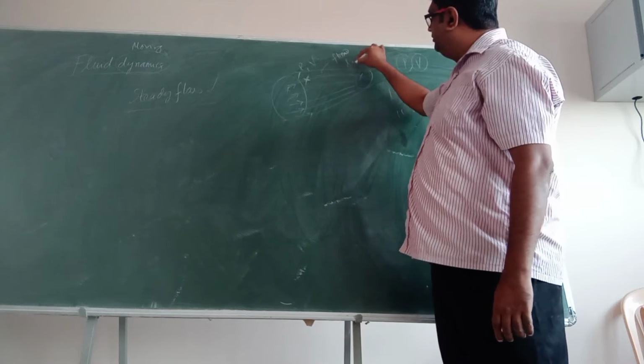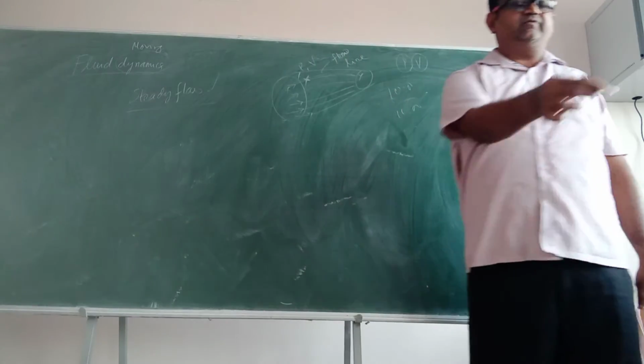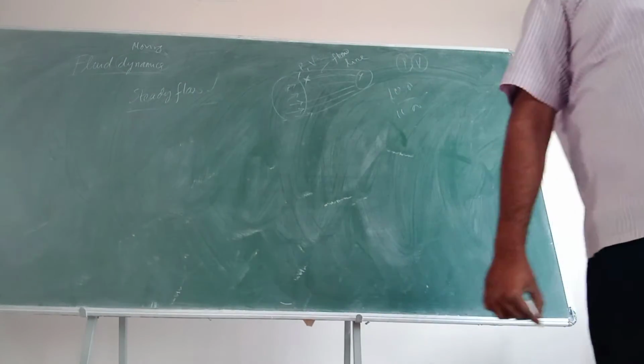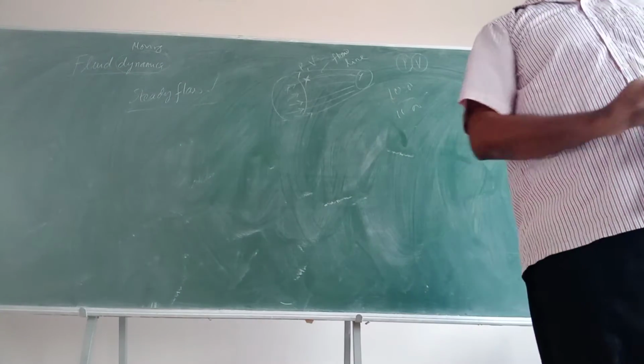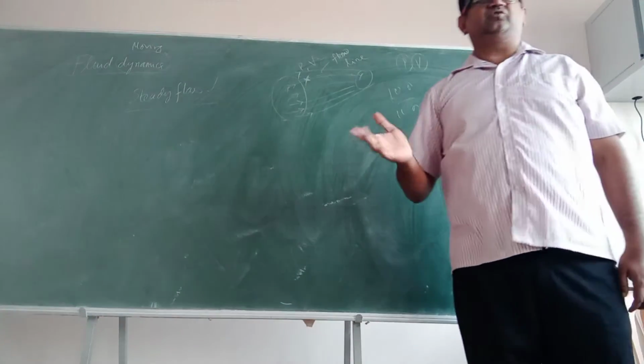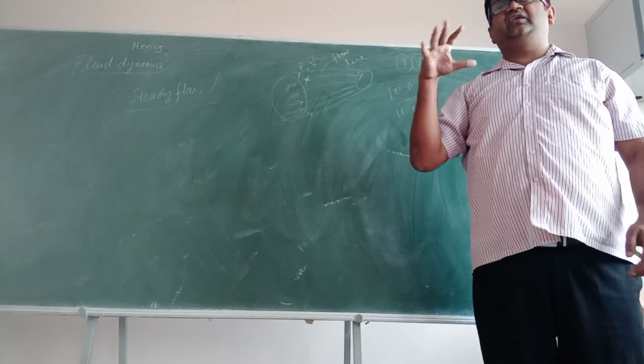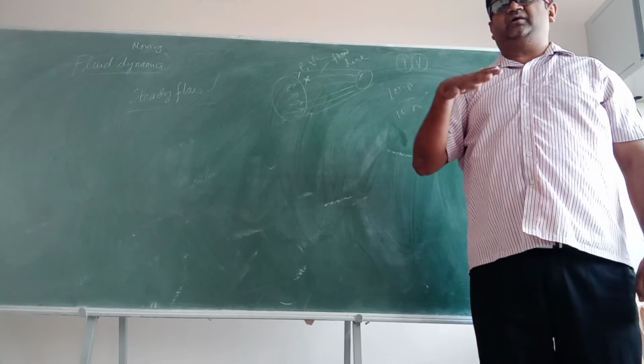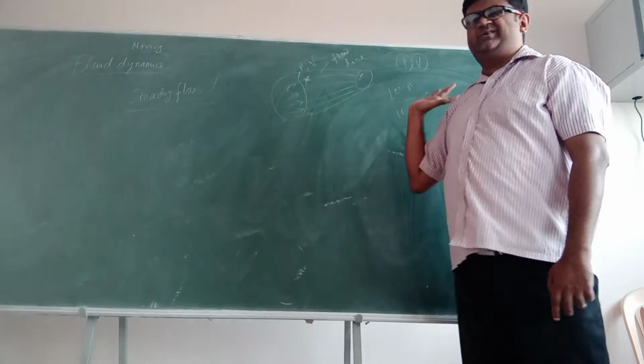It's called what? Flow line. All these are given in your textbook. You can go home and read. So, what is a flow line? See, all these are imaginary things, okay? We are trying to understand the liquid which is in motion. Alright? So, we have introduced some terms here.